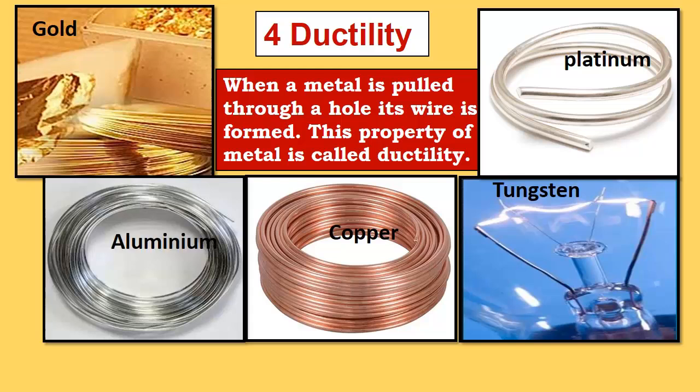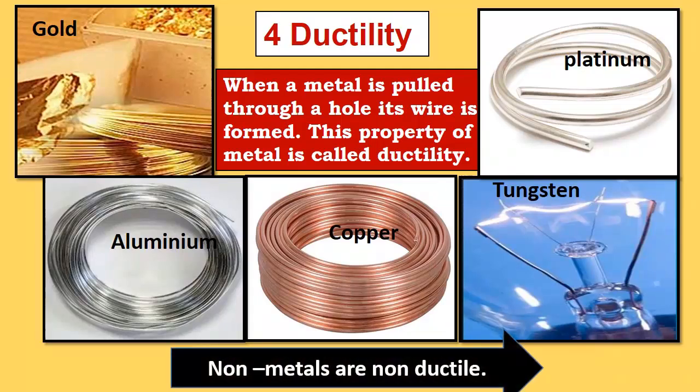So aluminium, copper, tungsten, gold, silver, platinum are all ductile. But children, non-metals are non-ductile. You cannot form wires from non-metals.